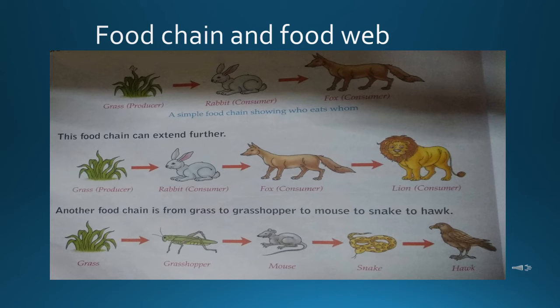Here you can see this grass is consumed by the grasshopper, and grasshopper is consumed by the second consumer, that is mouse. Mouse is consumed by the third consumer, that is snake, and snake is consumed by the fourth consumer, that is hawk. So this way the food chain can be extended more and more, and when so many food chains are interwoven, that makes the food web.